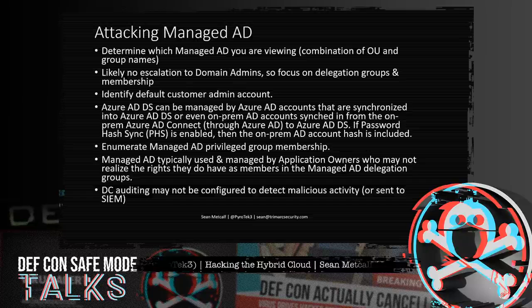It can be managed by Azure AD accounts, and these are synchronized into Azure AD/DS, or even by on-prem AD accounts that are synced in from the on-prem AD environment. And these are synced using the on-prem Azure AD Connect system through Azure AD to Azure AD Domain Services. And if password hash sync is enabled, which it usually is, then the on-prem AD account password hash is included. Normally, password hash sync does a hash of a hash, but when syncing through to Azure AD Domain Services, that original AD password hash is retained and synchronized, so that way the password can actually be used in Azure Active Directory Domain Services.